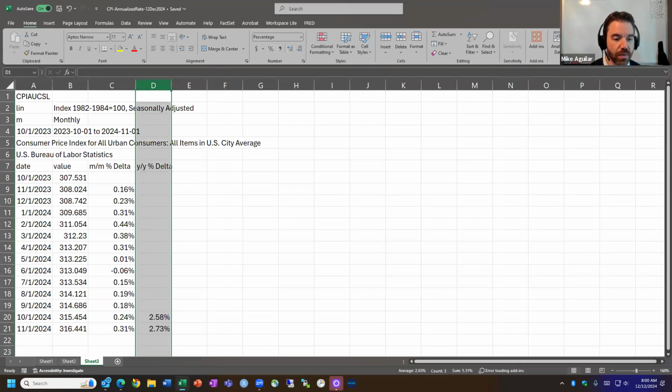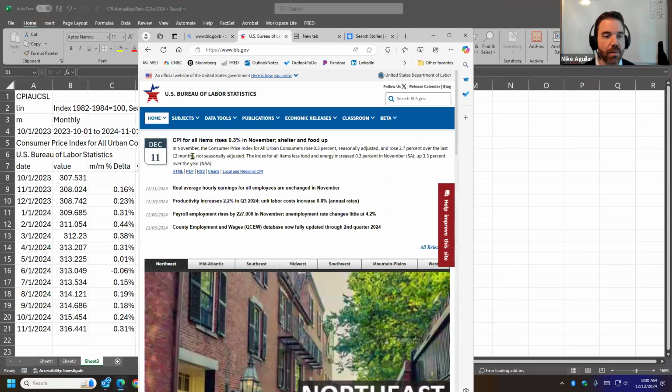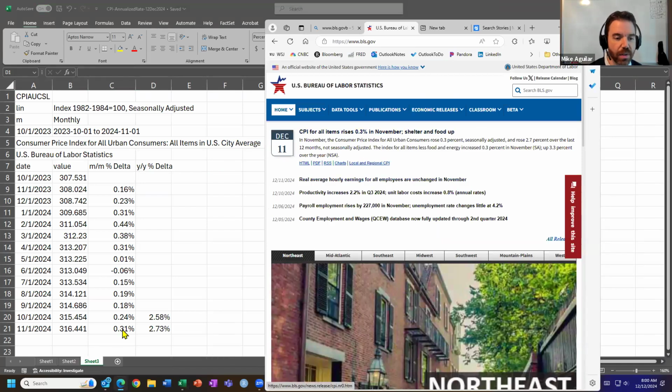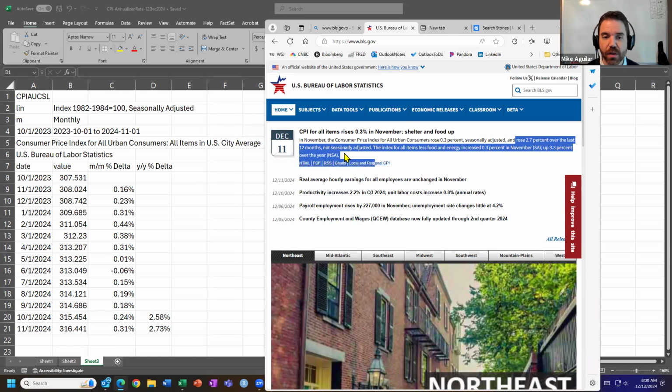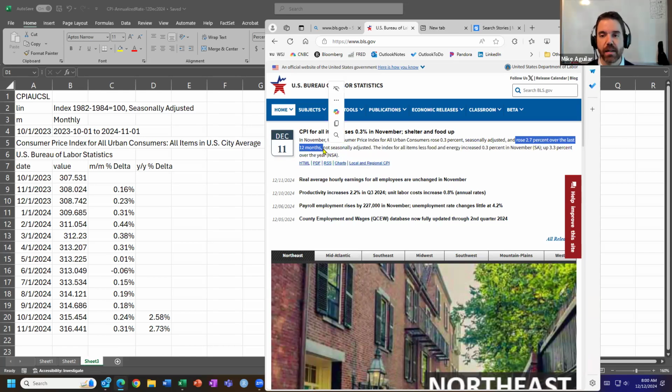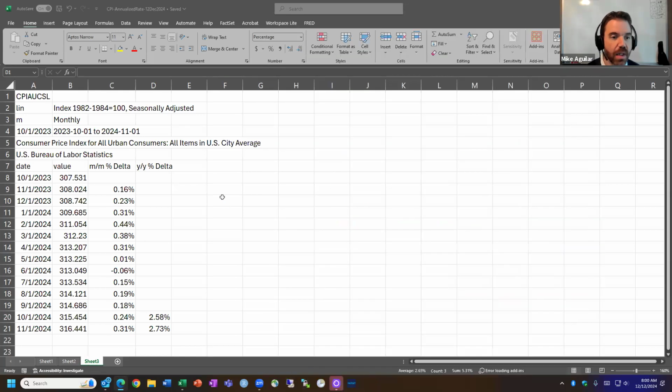Put it to two decimals. And actually, do I have this called up? Let's see here. CPI report. All right, 0.3%. Let's see if I can get this. 0.3% in November. There we got 0.31. We actually have it more accurate than what's rounded there. And if you read there, 2.7% over the last 12 months. Right. Over the last 12 months. Good. So we got numbers that work. Again, 2.7% is rounded.